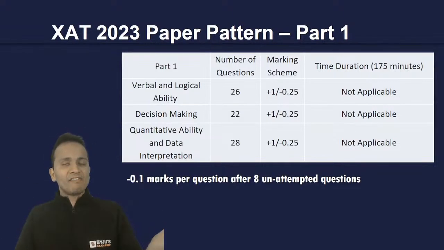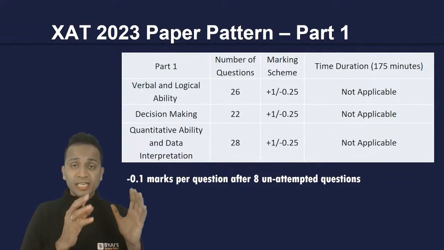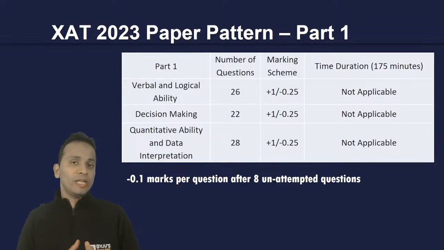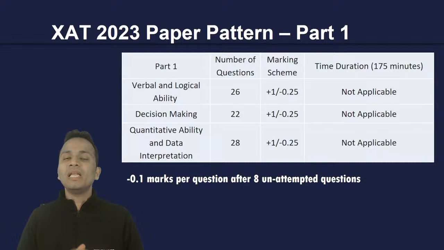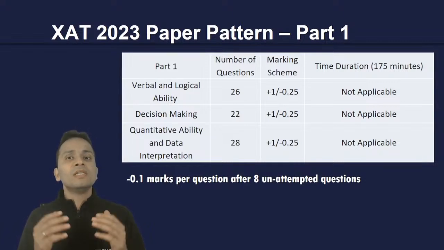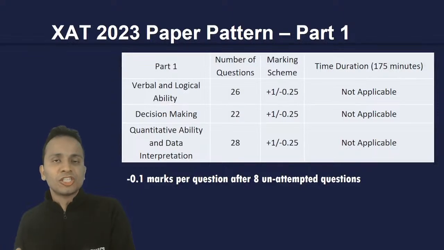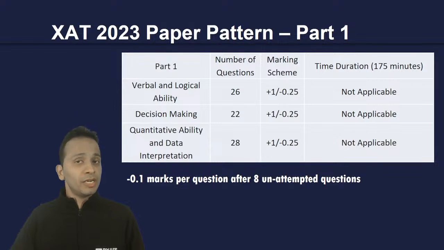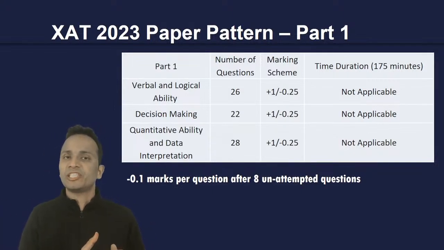You can move among the sections. If you start with verbal ability and logical reasoning, then at any instant you can move over to the next section. If you want to go to the next section after 30 minutes, you can do that, and you can always come back to the previous section as well.